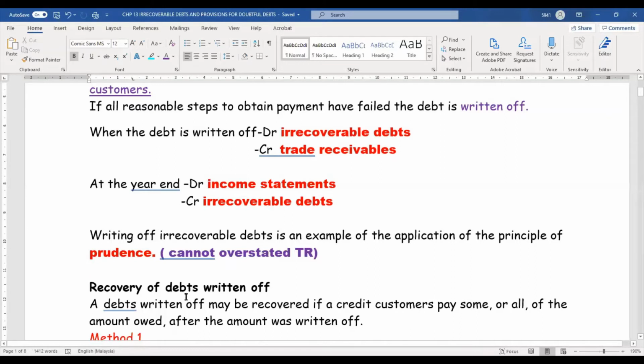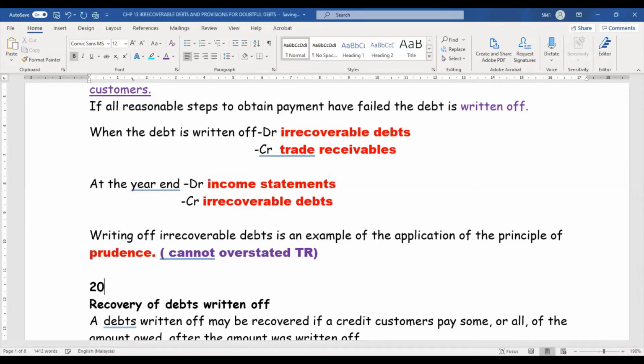Sometimes this may happen. Example, 2010. Mr. A passed away, so I write off his debt.